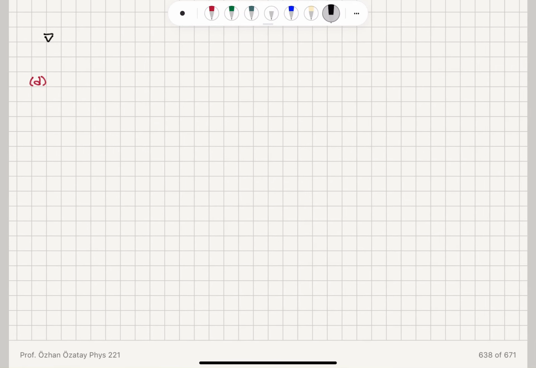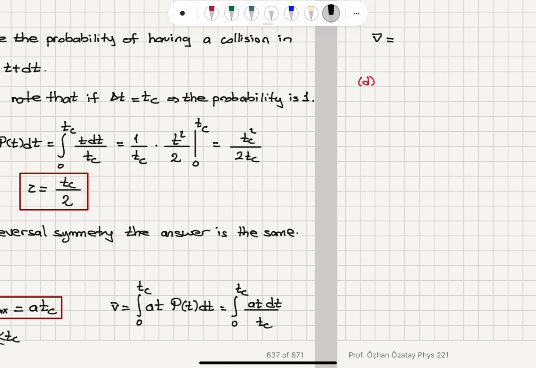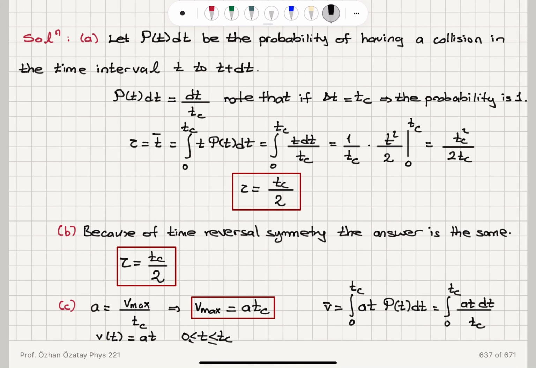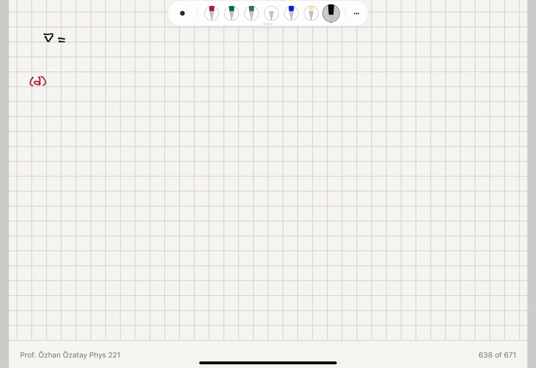If I do this formally, for the mean speed of the ion v bar, the integral of t dt gives me t squared over 2. So I have acceleration a divided by the collision time tc, multiplied by t squared over 2, which is tc squared over 2 when evaluated between 0 and tc. So these will cancel, and I will find the mean speed to be a tc over 2. Not surprisingly, it is half of the maximum value.